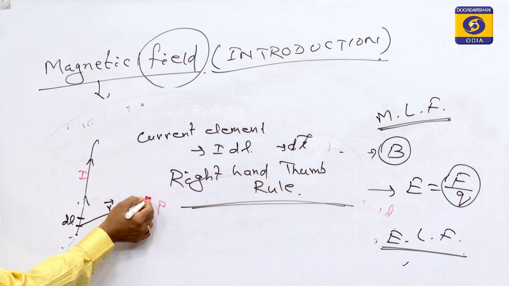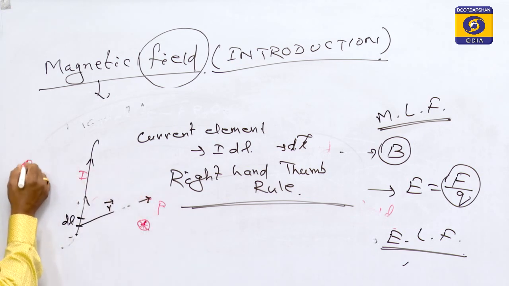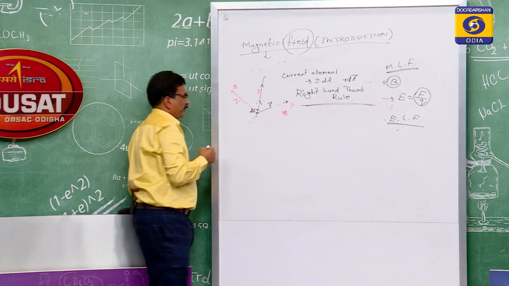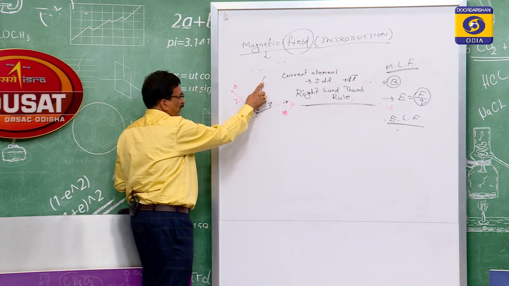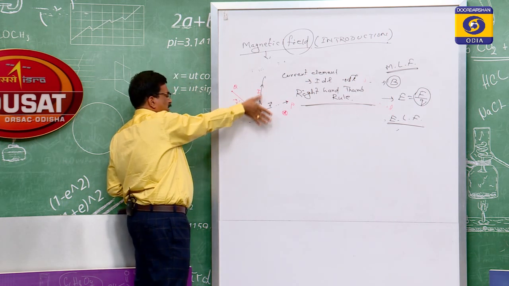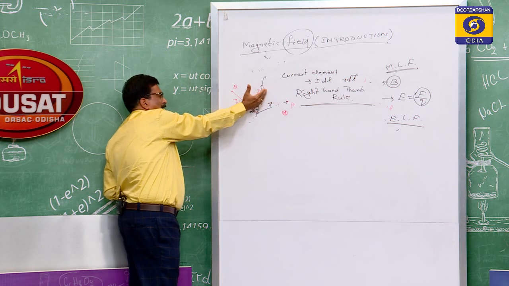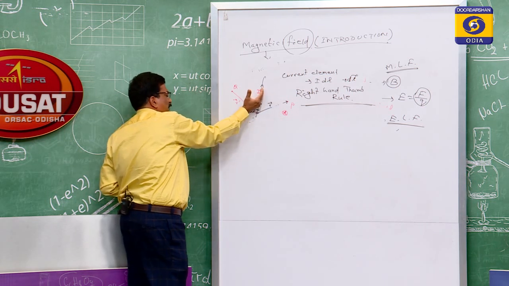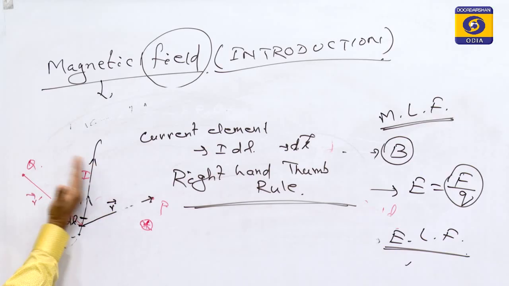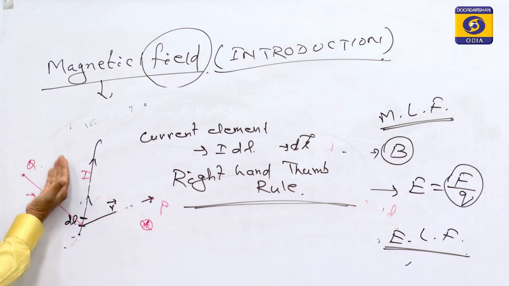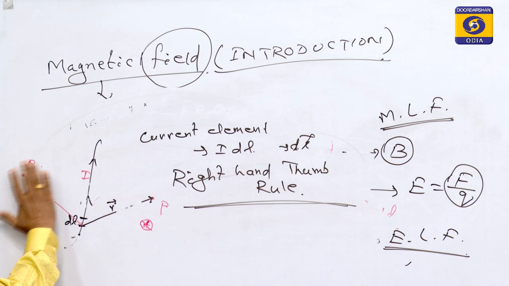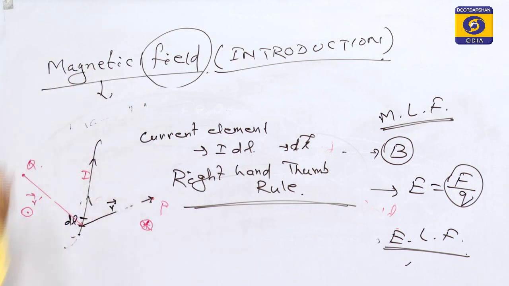Suppose instead of taking the point P here, we take another point Q here, at a distance of radius r. According to that, the current is flowing in this direction, and the four fingers rotate. If the current is in this direction and the four fingers rotate, it comes out, which means the field direction is outward, represented with this symbol. In this way we can find the direction of the magnetic field.